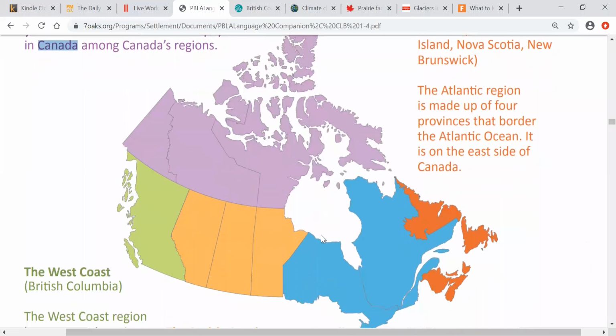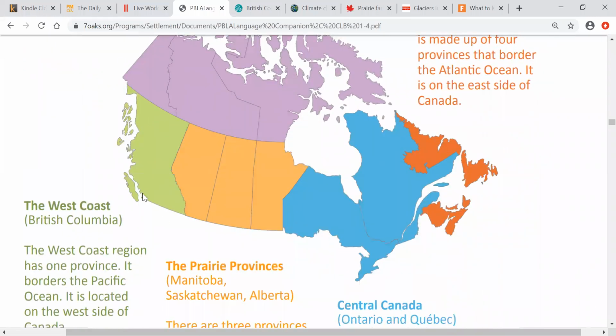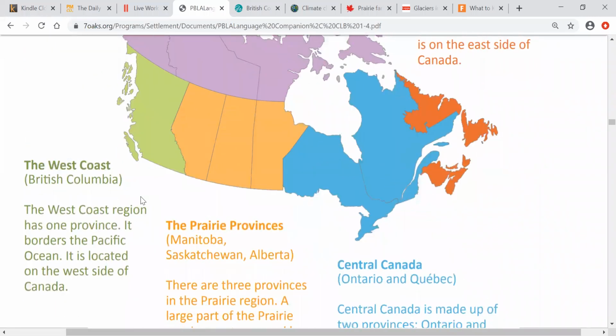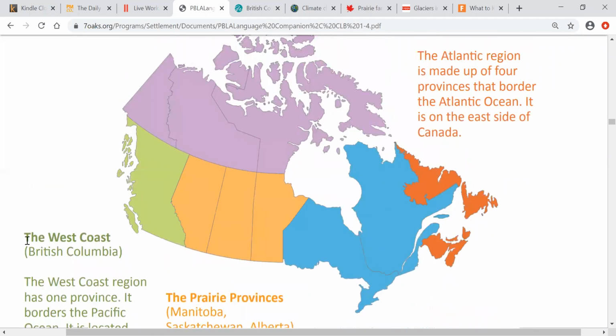Let's look at the next region of Canada, which is the west of Canada. How many provinces do you think are in the West Coast? Coast means next to the ocean, okay? And west, we know, is the west of Canada. How many provinces? Just one. What is it? British Columbia. So in the West Coast region, there is only one province.